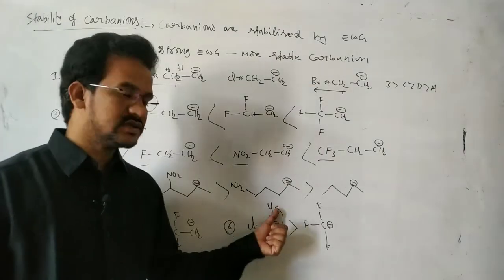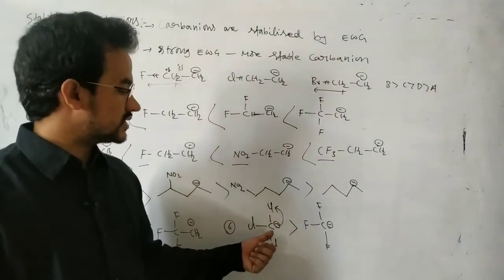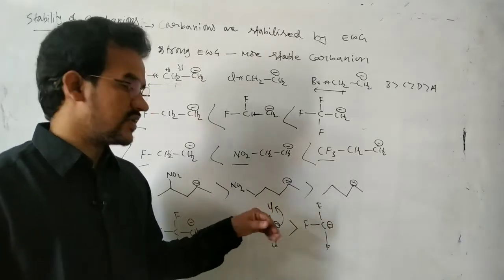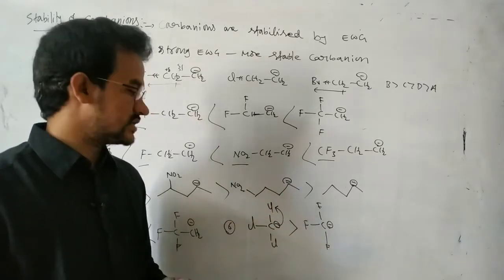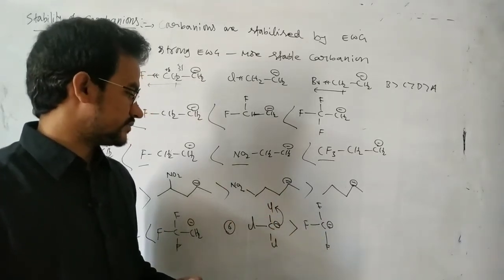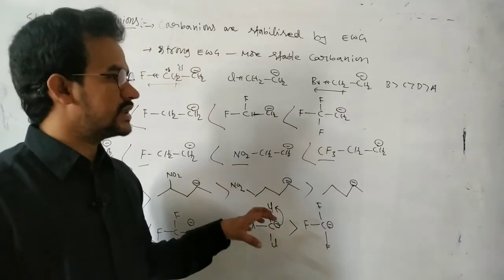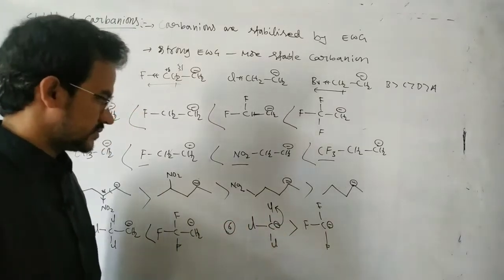But in this case here, there is a resonance possibility. The negatively charged carbanion is directly attached to the chlorine. So chlorine has a vacant d orbital. So here there is a d orbital resonance. So it is stabilized by the resonance.